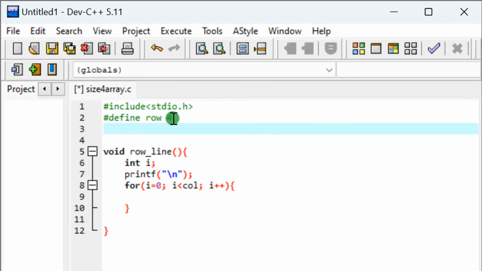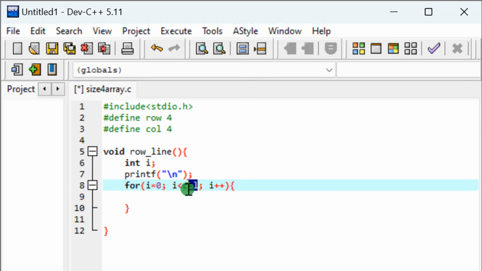Good. So call is the same thing. For call, #define call, and they say what? 4. Perfect. So where I'm using call here, I'm indirectly using what? 4. So if you remove this call and you write 4 there directly, it's still working.